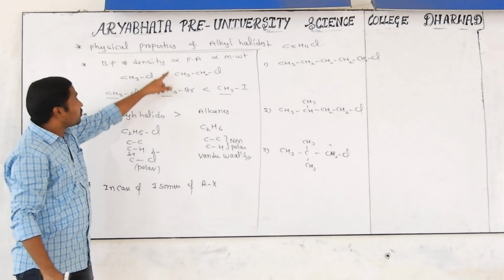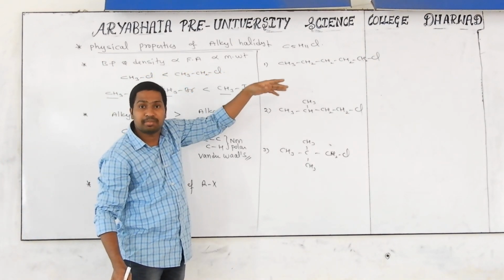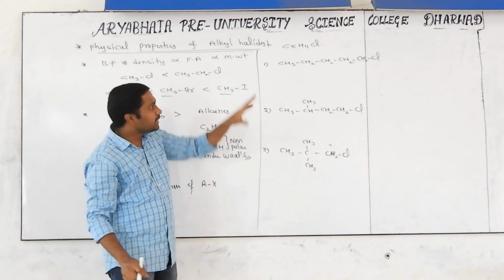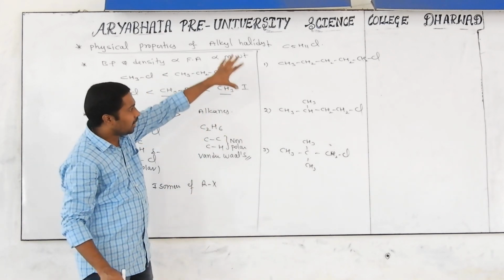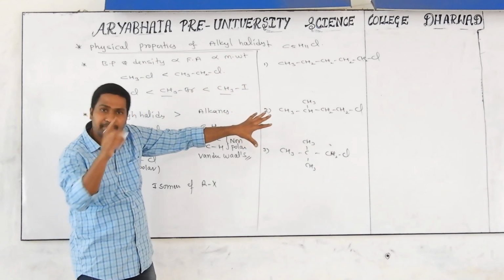If I go according to the concept that all have the same formula and same molecular mass, then they would have the same boiling point, which is meaningless. Why? Something special is here. In the case of isomers, check it clearly: all molecules have the same formula, even though they do not have the same boiling point.